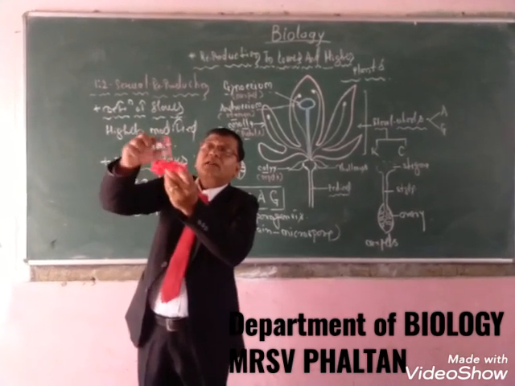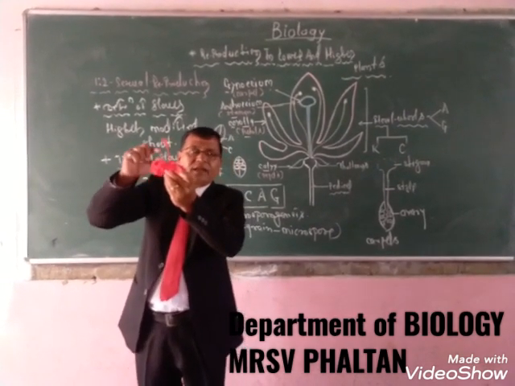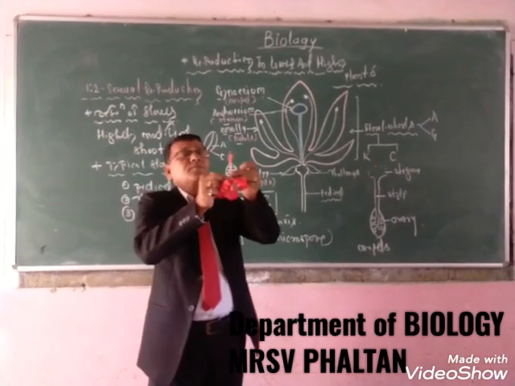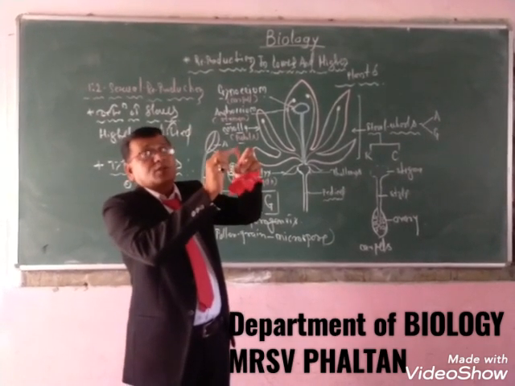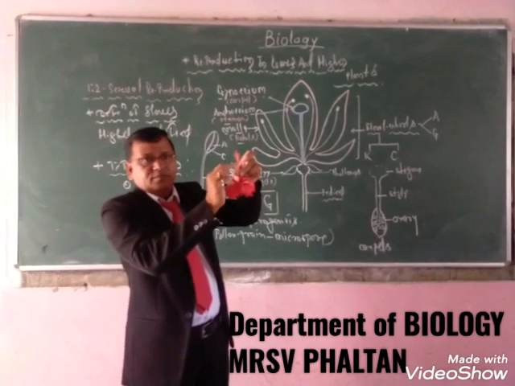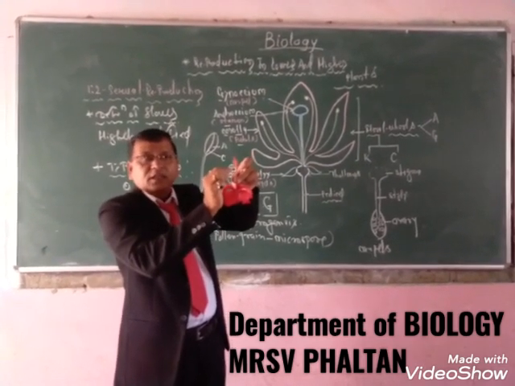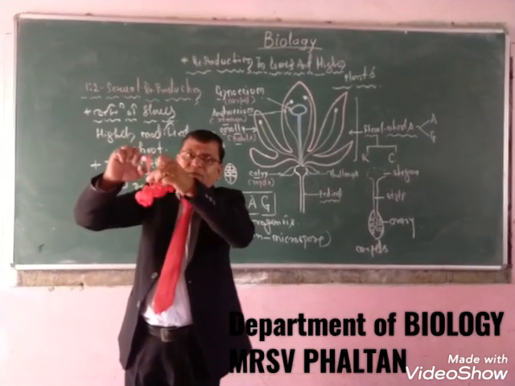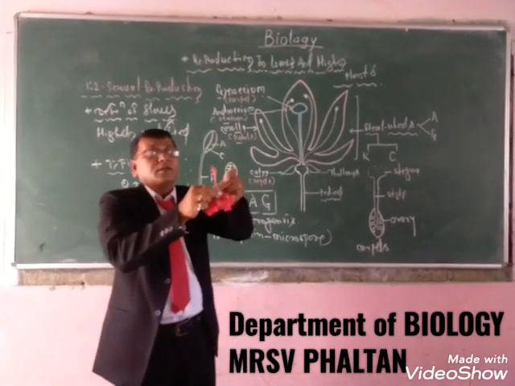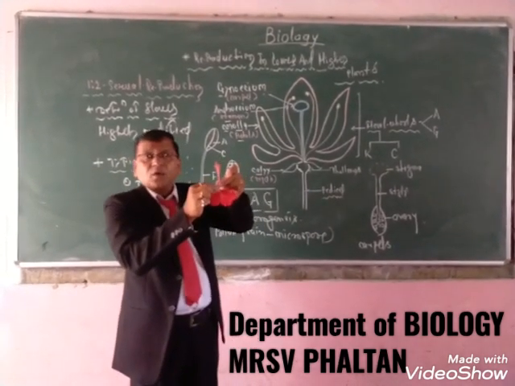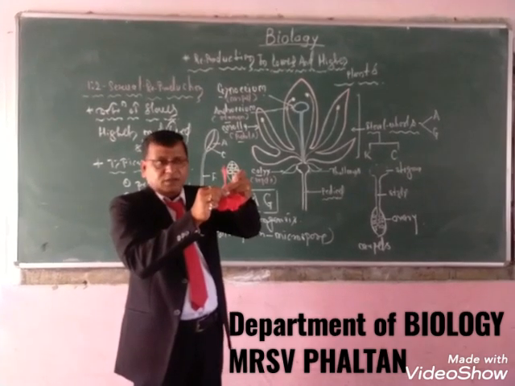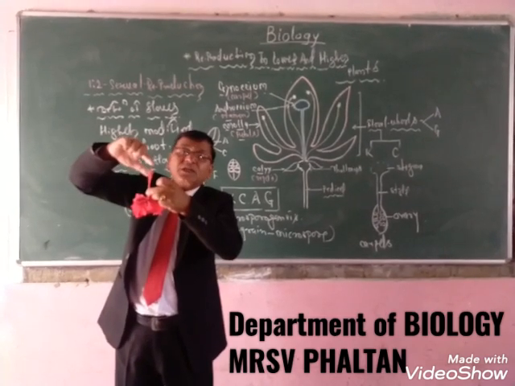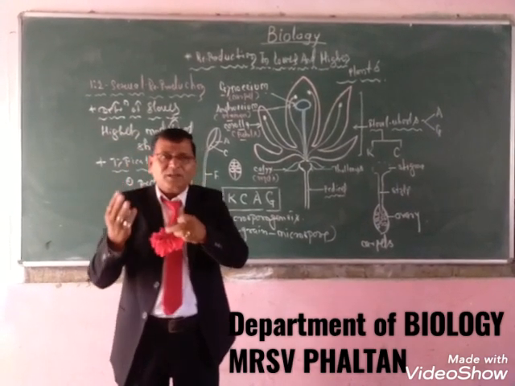These are the corolla. They are bright in color, and they also have a beautiful fragrance to attract insects for pollination. The third part is the androecium. These are the anthers actually, and in this anther the pollen grains are born. These are the stigma. So these are the carpels, and each carpel consists of the ovary, style, and stigma. In China rose flower, there are 5 stigma. That means in this China rose flower, there are 5 carpels.